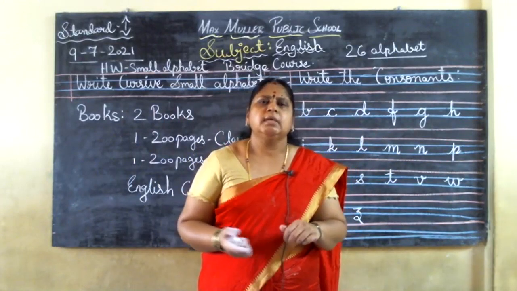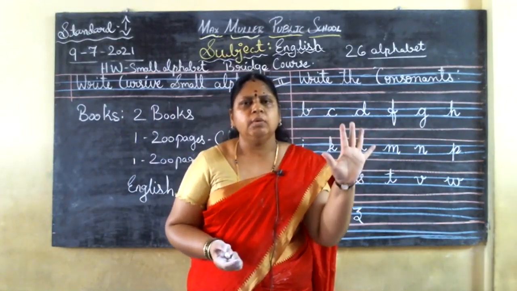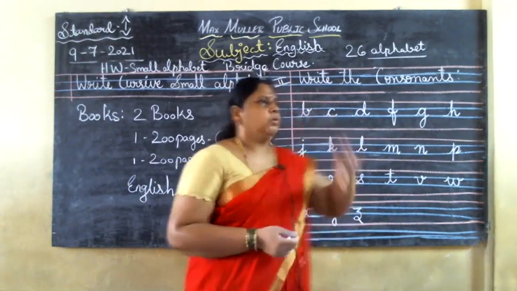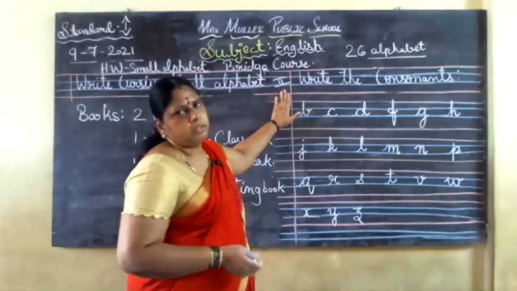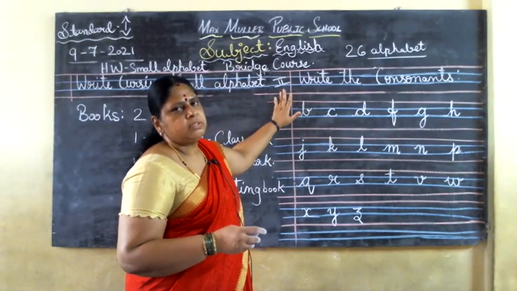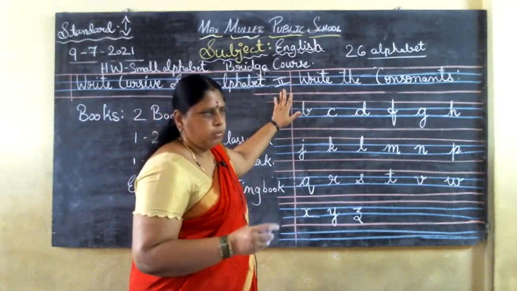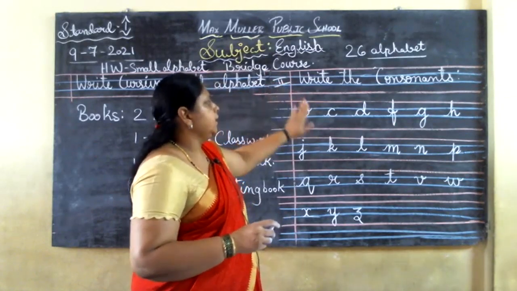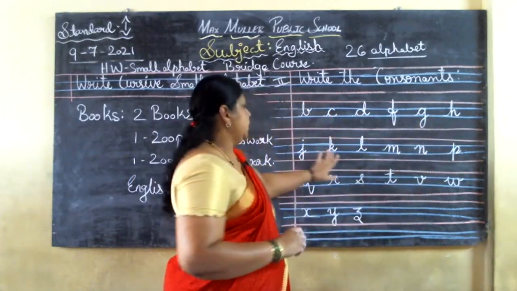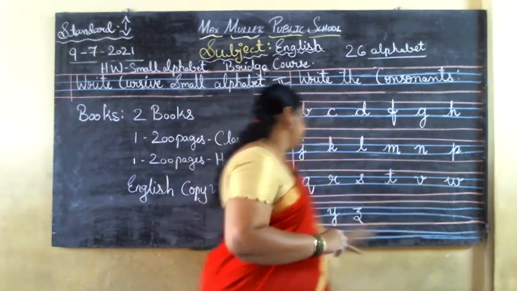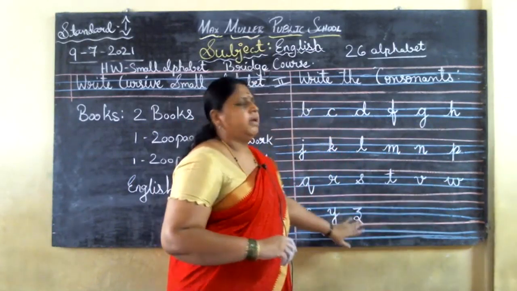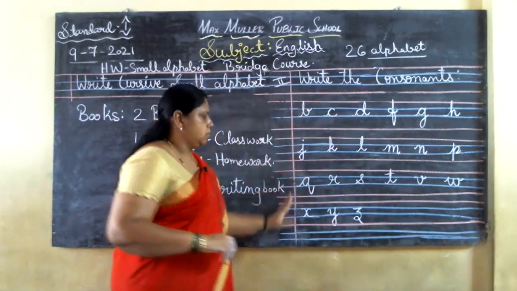In the 26 alphabets, if you take out the 5 vowels, what will be remaining? 21 will be remaining. That is the consonants. The consonants are B, C, D, F, G, H, J, K, L, M, N, P, Q, R, S, T, V, W, X, Y, Z. Okay, these are the consonants.